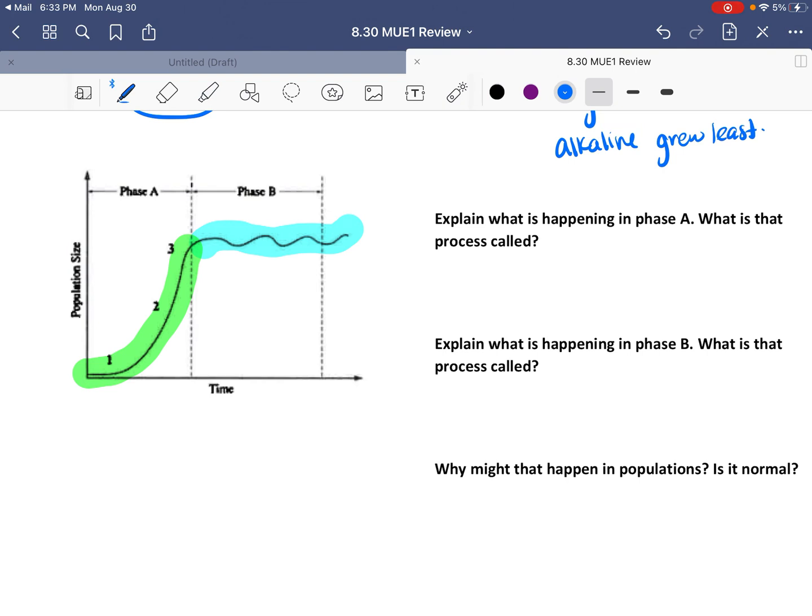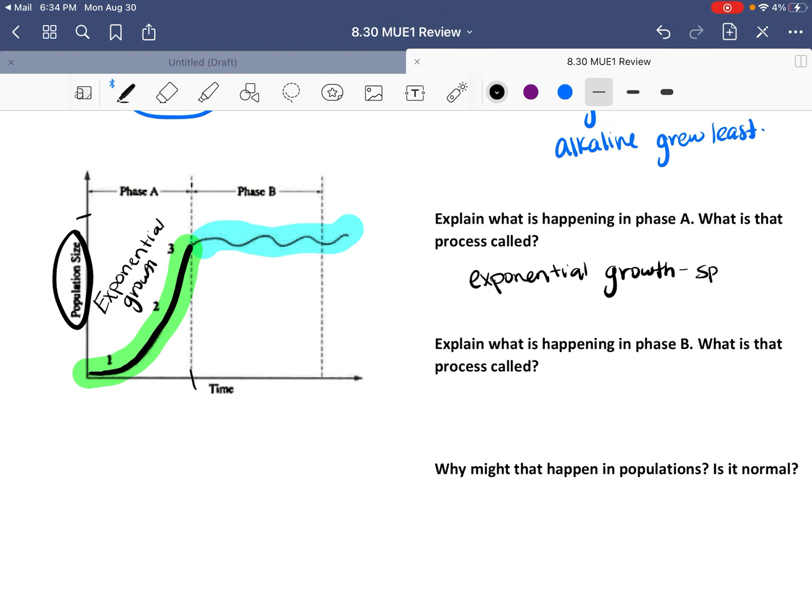So remember the example that I provided. It was about how the park by my house introduced ducks, and when they first introduced ducks, they multiplied very quickly. So this is what you see here. The population size is increasing very, very fast. This is called exponential growth. That is what's happening in phase A, exponential growth. This normally occurs when a species is introduced to a new area.